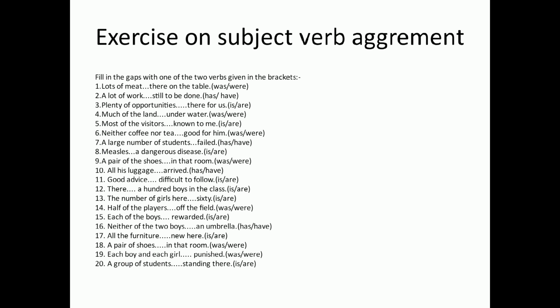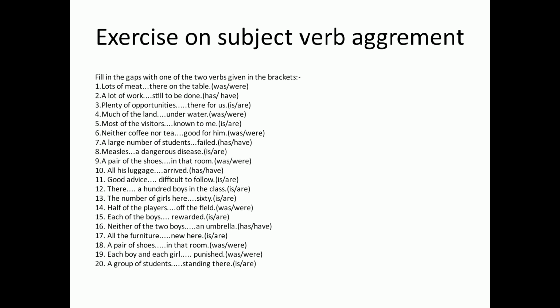Lots of meat. Now I would like to remind you of the four tables. Table number A, in which there were some pronouns that precede nouns or pronouns in plural form but singular verb.